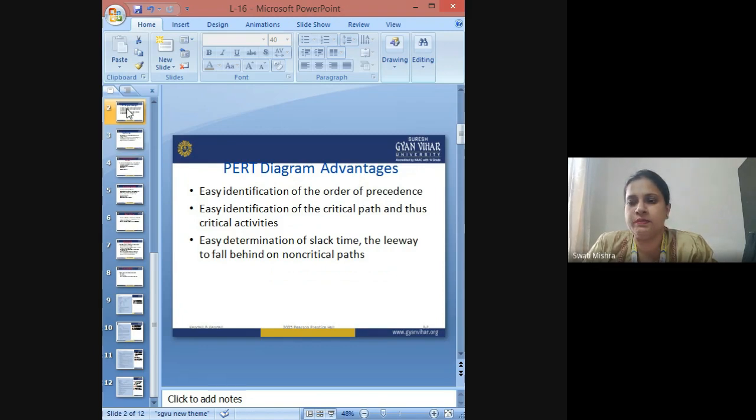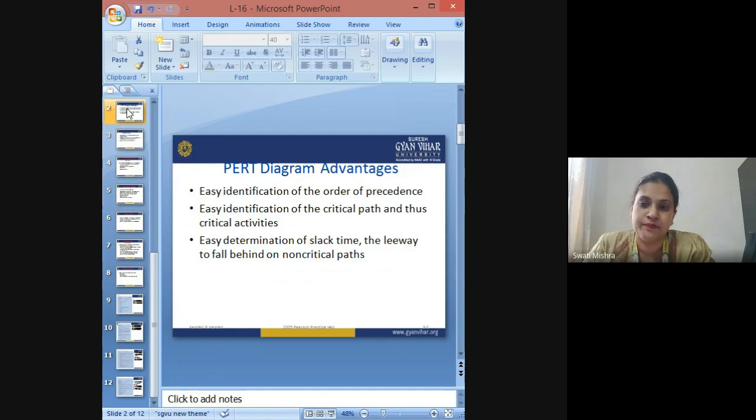So PERT basically helps in easy identification of the order of precedence of the activities. It also helps in easy identification of the critical path and thus the critical activities in a networking technique. Similarly, it also eases the determination of the slack time, the leeway to fall behind on non-critical paths.